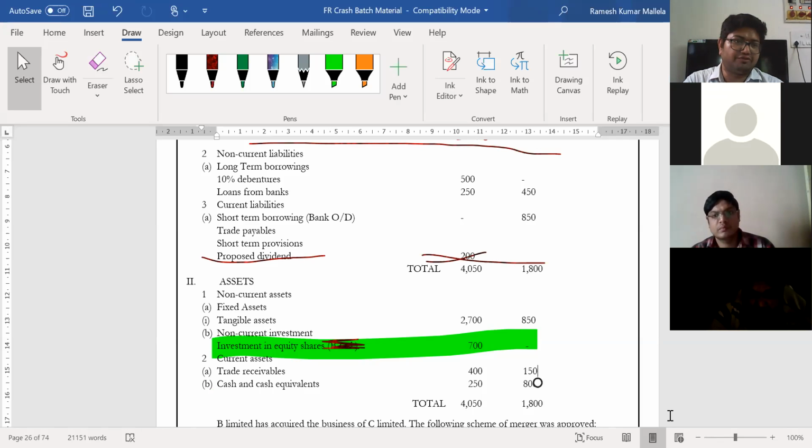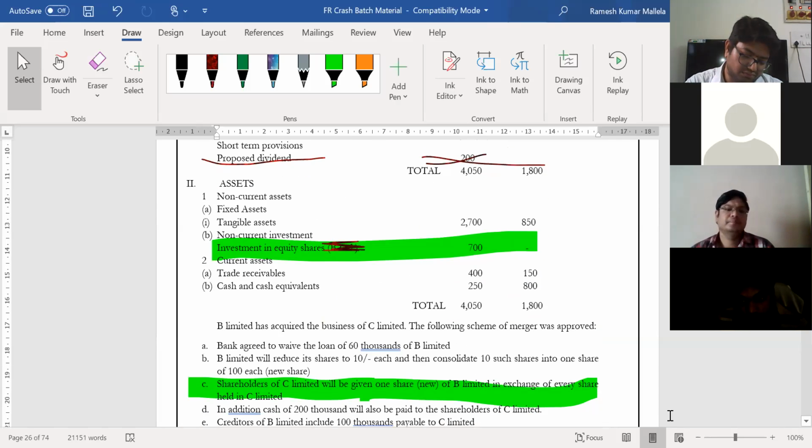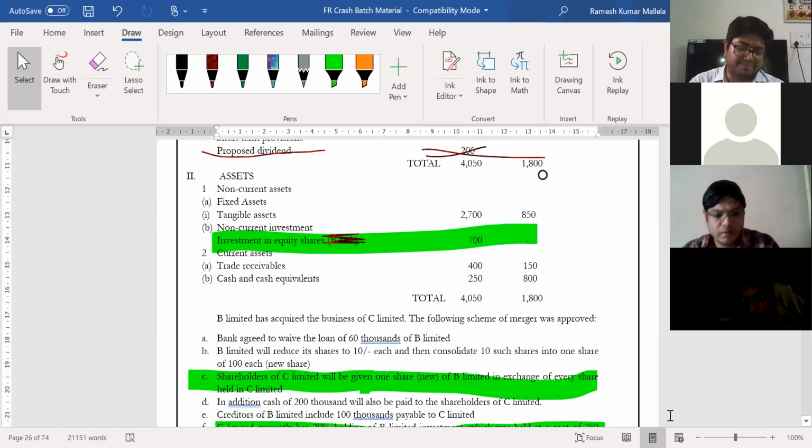So it's going to be 450 debtors. And cash and cash equivalents will be 800 plus 250 minus there is a payment which is done. 200 is paid. So that gets deducted.